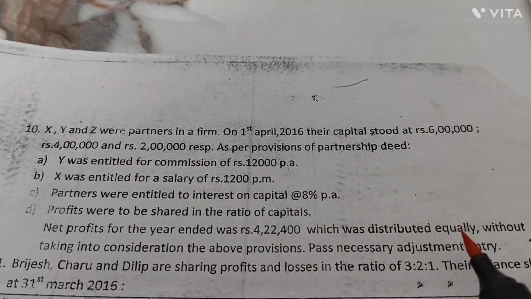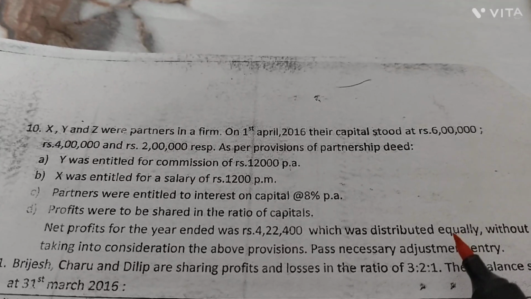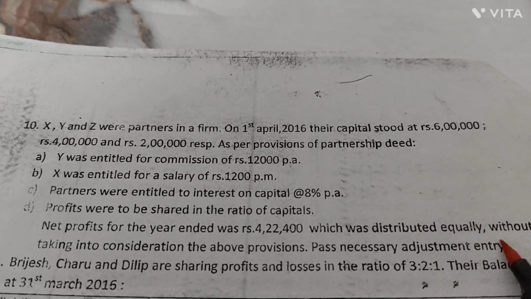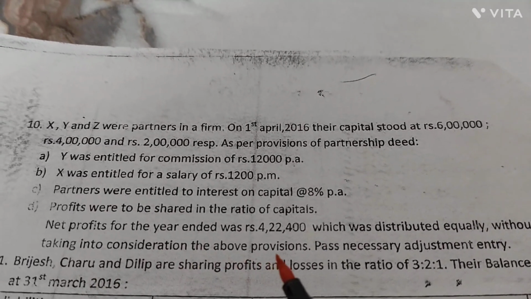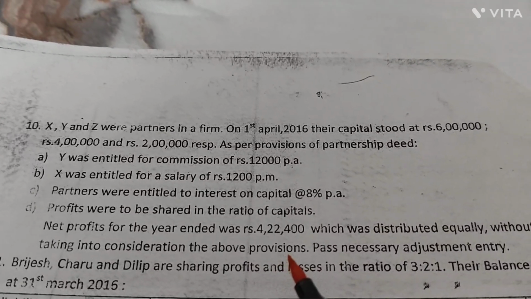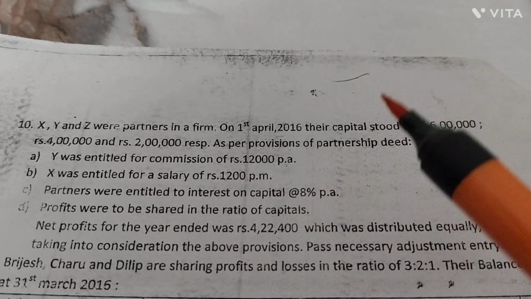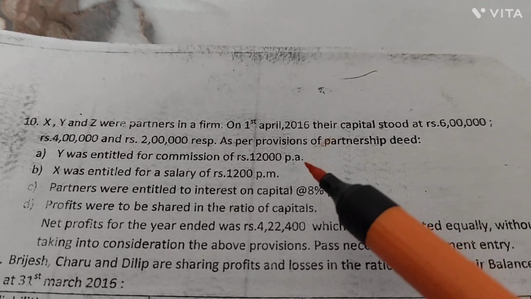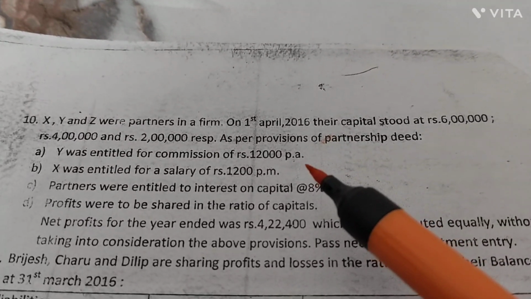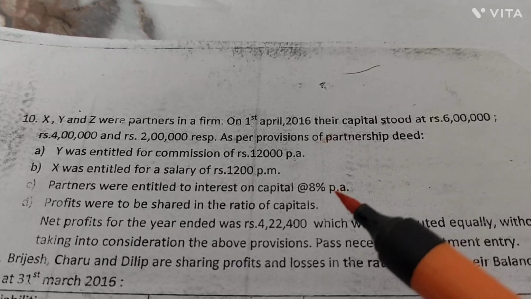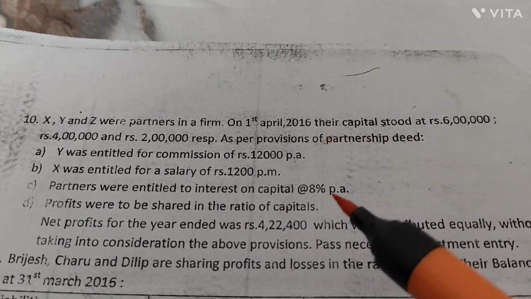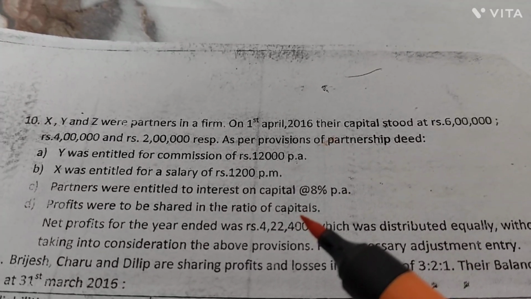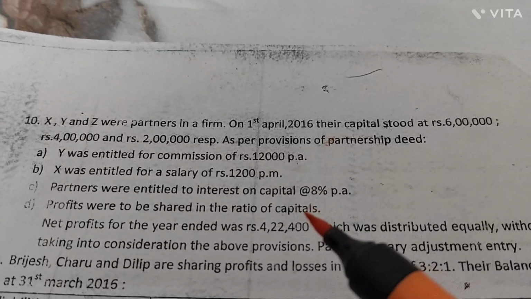4,22,400 were distributed equally by them among themselves without taking into consideration the above provisions. What provisions are given here? That Y was entitled to a commission of rupees 12,000, X was entitled to a salary of rupees 1,200 per month, partners' interest on capital has been totally foregone, and profits were to be shared in the ratio of their capital.